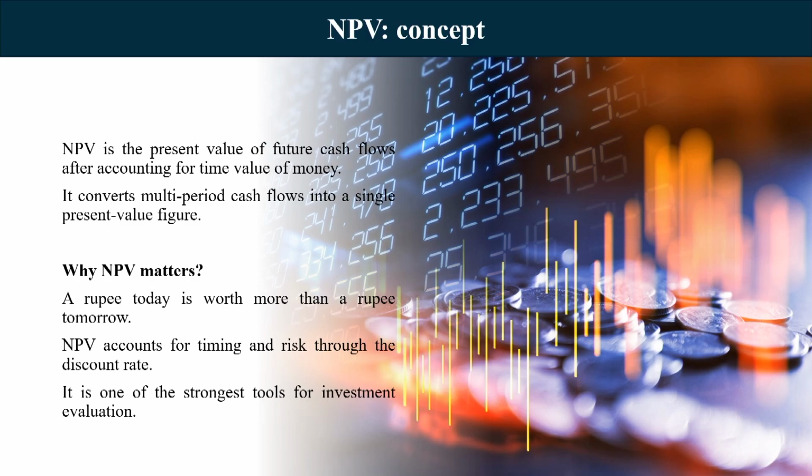5 years down the line, with that 100 rupees, my utility is not that. I cannot go to that nearby cafe and have a cup of coffee. Probably if I have to get a cup of coffee, I have to end up paying 200 rupees. So, the value of 100 rupees today is different from the value of 100 rupees 5 years down the line, and that is why it is important to account for that.